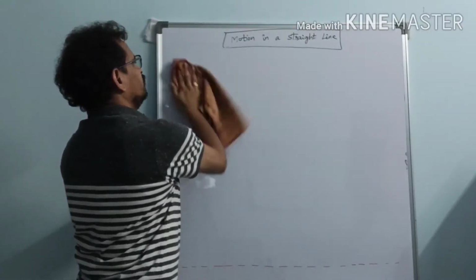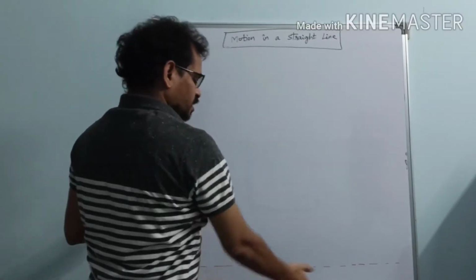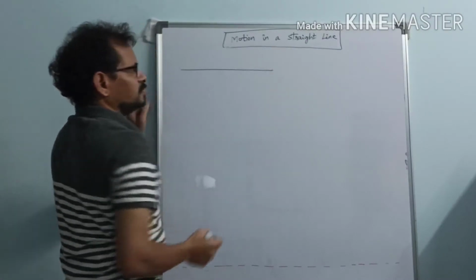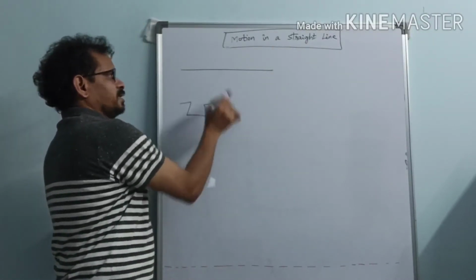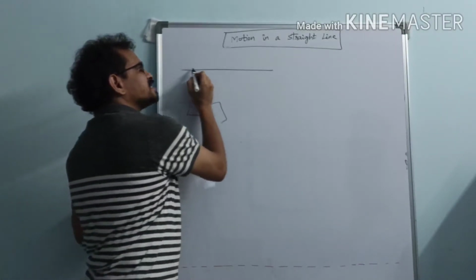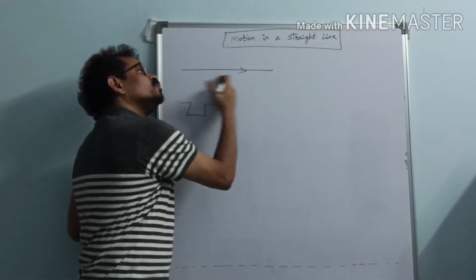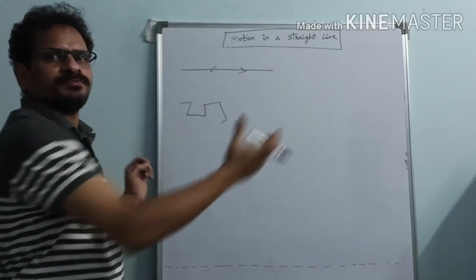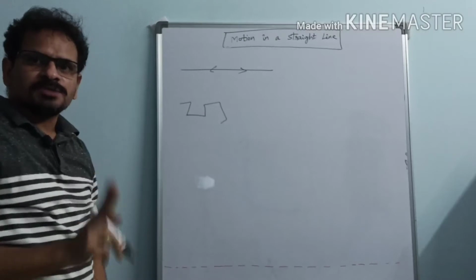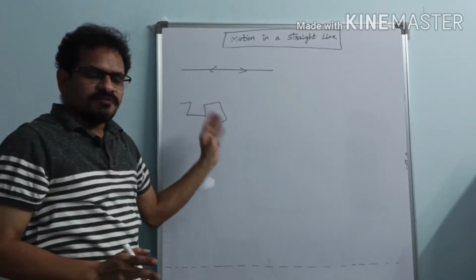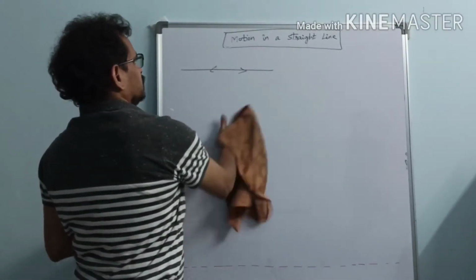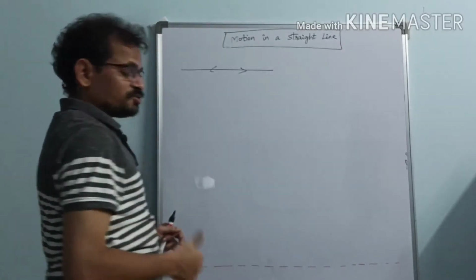So now we are dealing with, our chapter involves, motion in a straight line. In a straight line like this, so not in a zigzag manner. Here direction does not change. The particle has only one chance. It can move only on this straight line, either rightwards or leftwards. So there are only two possible directions, whether it is rightwards or leftwards. So yes, we are going to deal with such type of motion in our chapter, motion in a straight line.